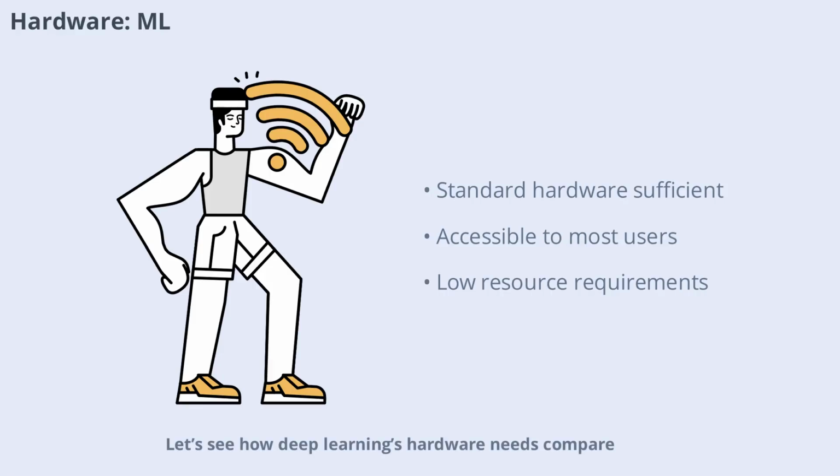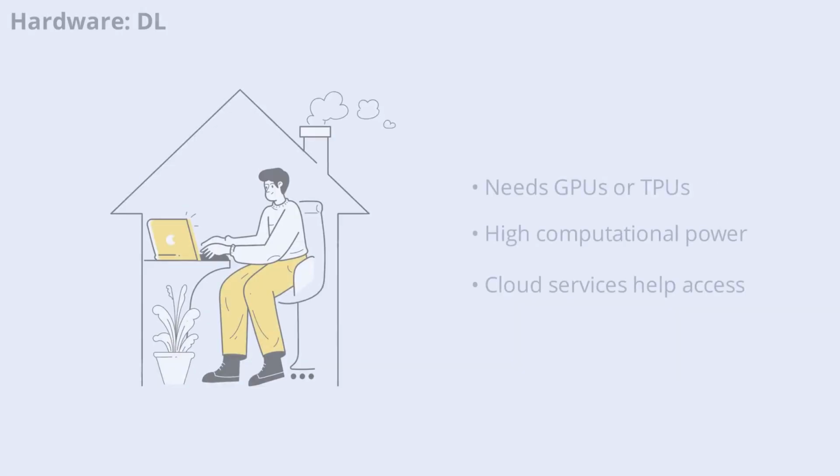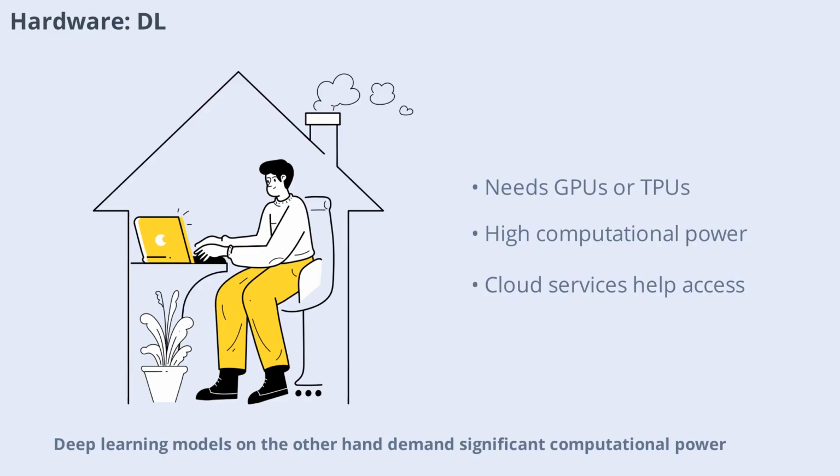Let's see how deep learning's hardware needs compare. Deep learning models, on the other hand, demand significant computational power. Training large neural networks often requires specialized hardware like GPUs or TPUs, which are designed to handle the massive parallel computations involved. This can be a barrier for smaller organizations or individuals. However, cloud computing services now offer access to powerful hardware on demand, making deep learning more accessible than ever before.